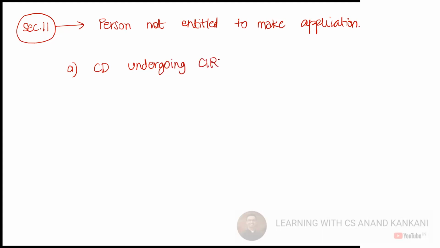Corporate debtor already undergoing CIRP, no need. You cannot make the application. Then the corporate debtor who had completed CIRP, and 12 months have not elapsed. So CIRP completed plus 12 months have not elapsed. Okay.